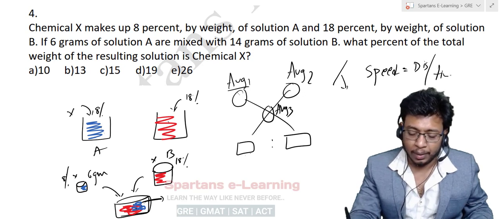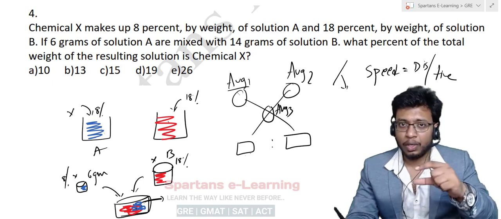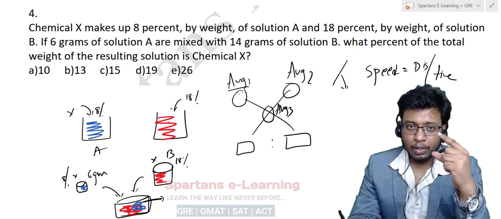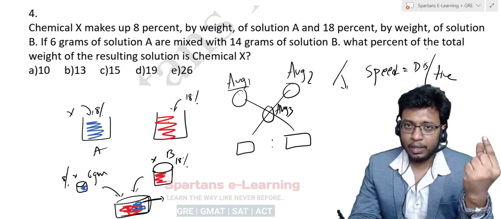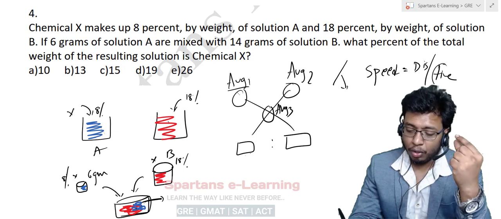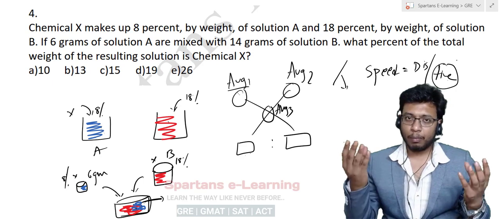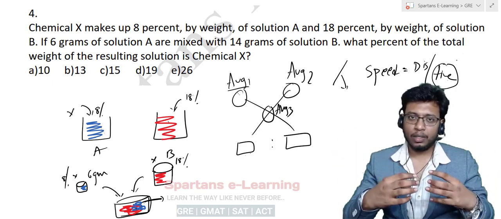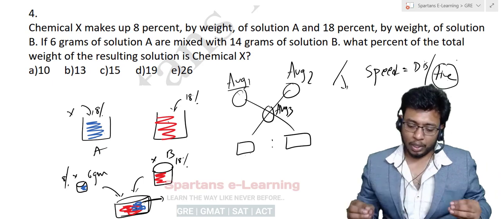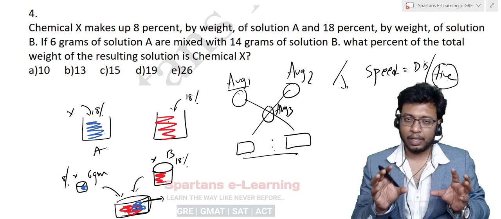Understand? Distance by time. So I will say 20 kilometers per hour. See the word per here. So per means that is an average, right? In 20 kilometers per hour, the denominator is time, hour. So whenever you are mixing two speeds, the third one will also be the average, and the weights at the bottom will be the ratio of time.